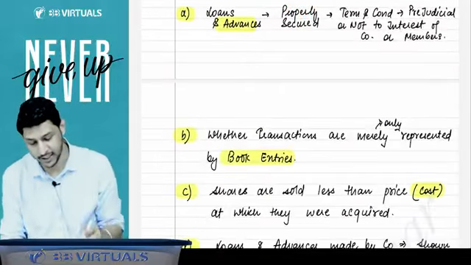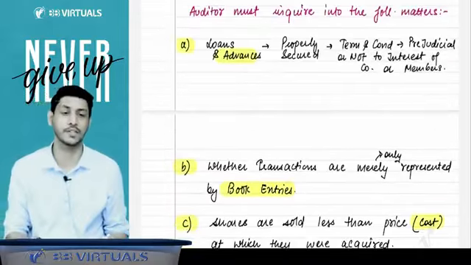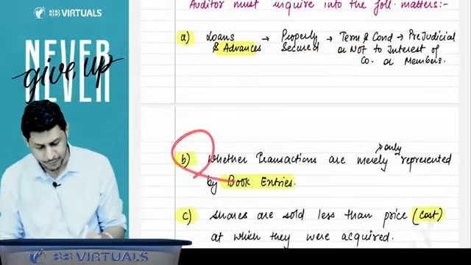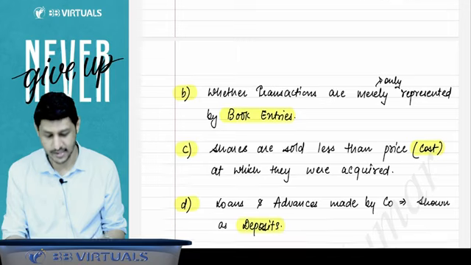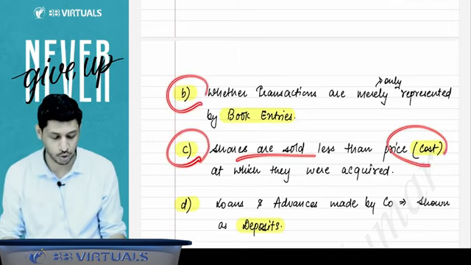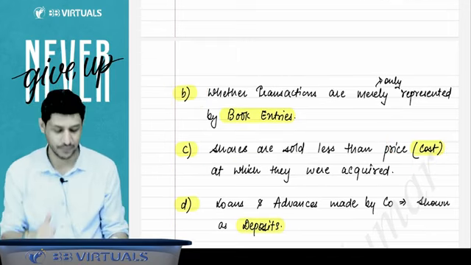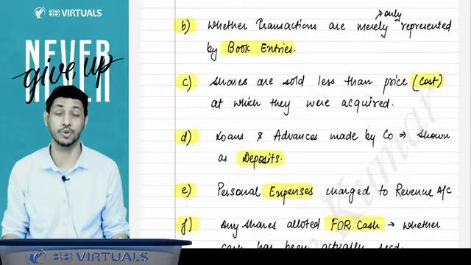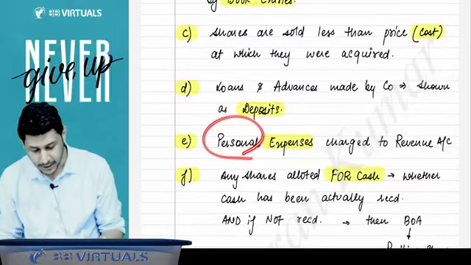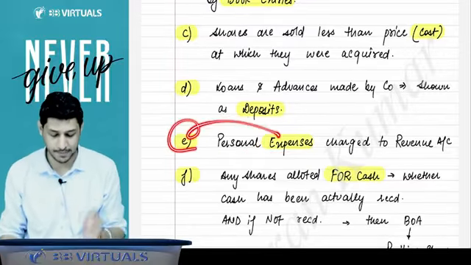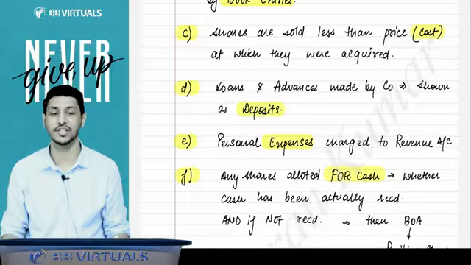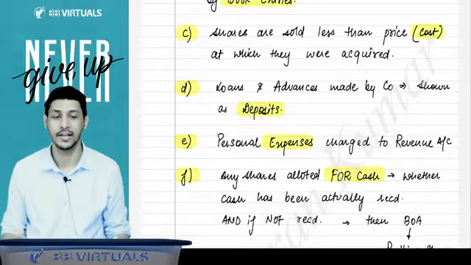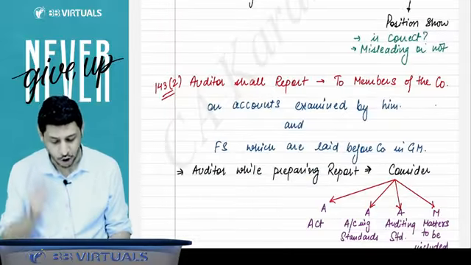I have given a mnemonic, that is A, B, C, D, E, F. Sir, what is A, B, C, D, E, F? A: advances are properly secured or not. B: whether the transactions are not only book entries. C: whether the shares are not sold at less than the cost. D: whether the loans and advances made by the company are shown as deposits or not. E stands for expenses: whether personal expenses are charged. F stands for cash: any share allotted for cash, then whether that cash is actually received or not.